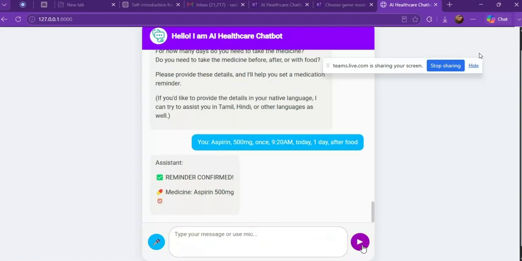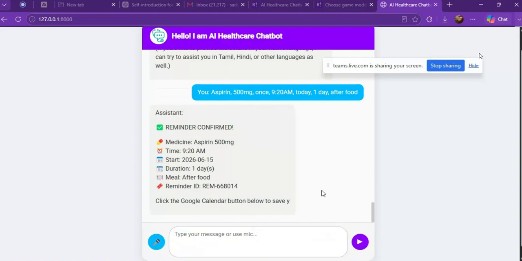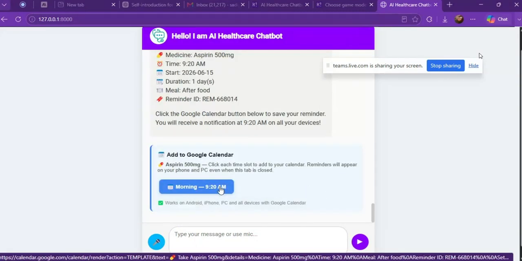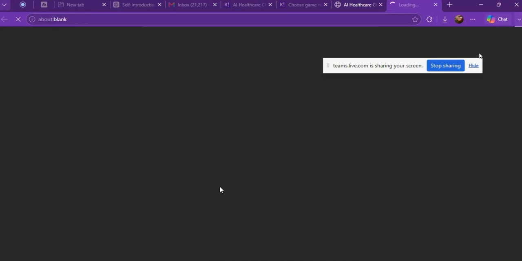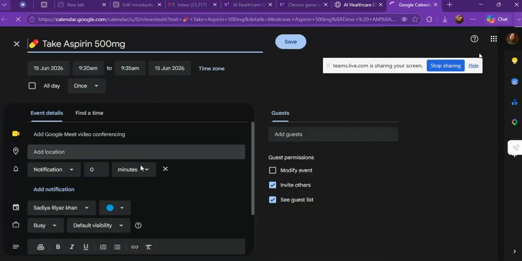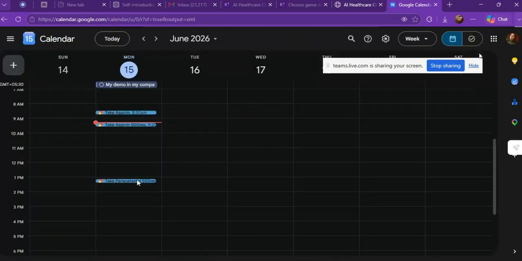And then now I hit enter. It starts fixing my reminder. It will take you to the real Google Calendar. Like I click on this, it takes you to Google Calendar, and then click on save. Your medication has been saved here. So you can see the aspirin medication has been saved in the Google Calendar.